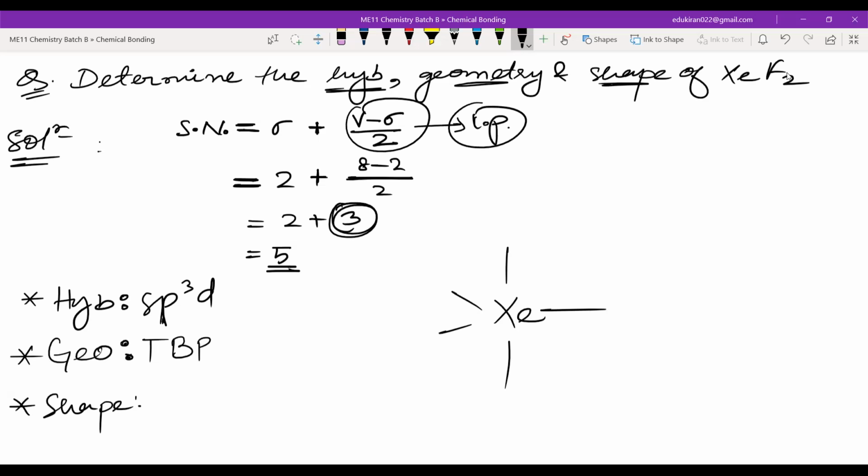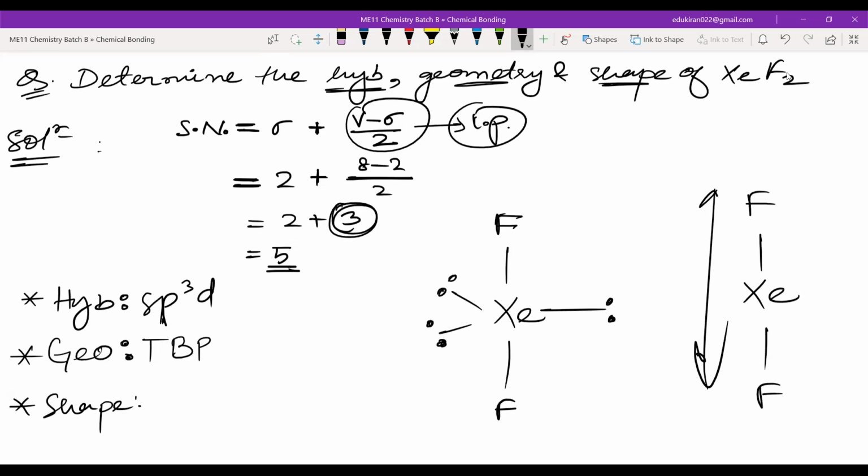The lone pair electrons will be in the equatorial positions. Then you will have fluorine here and fluorine here. You will not see the lone pairs in the shape; you only draw the bonds, Xe, F and F. What shape is it? Like a line. Yes, linear. So this is linear.